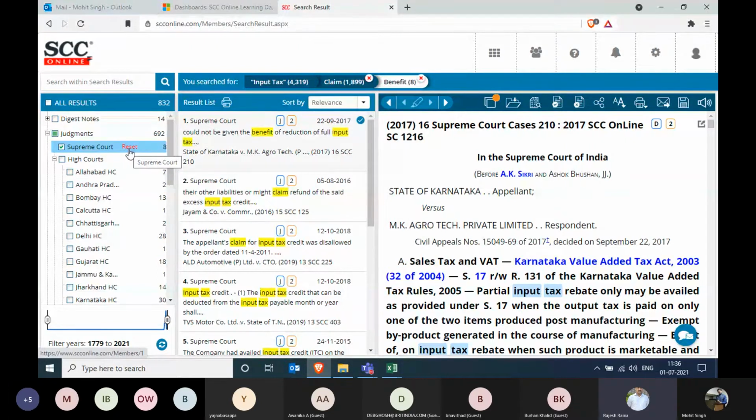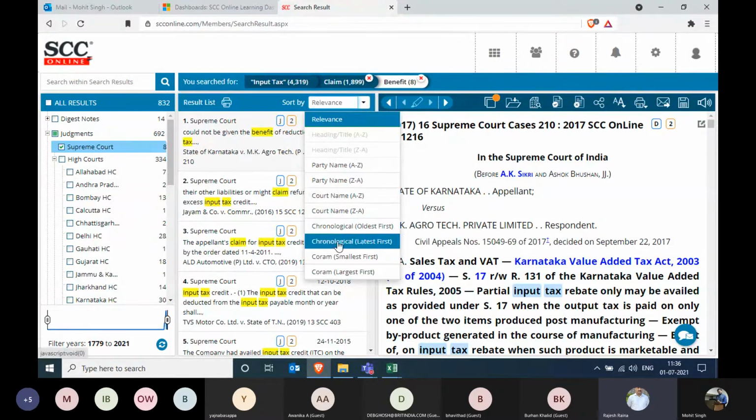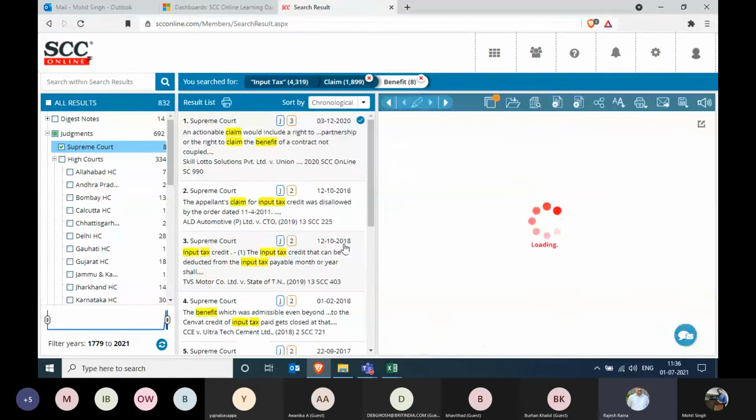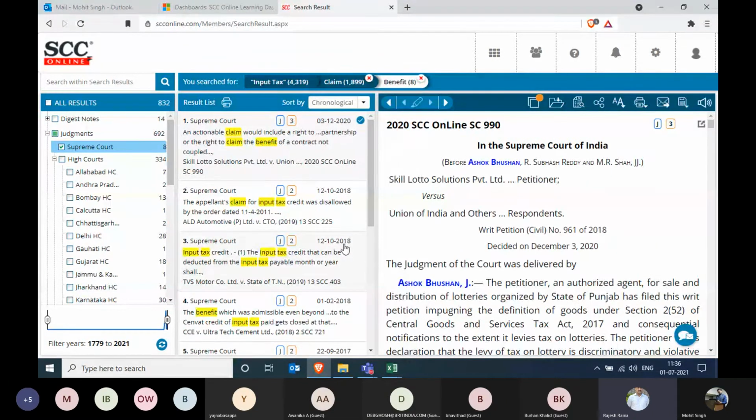As far as the sorting is concerned, it's sort by relevance. Now I wanted the latest one to be displayed first. So I'll go to the sort by option, and I can sort in a manner of, say, latest first, or maybe quorum strength first. So for this, we'll keep it latest first, and accordingly it will now arrange them. And the latest one of 3rd of December 2020 is now being displayed in the third column, that is the text of that. So this is how we can do the sorting and filtering.